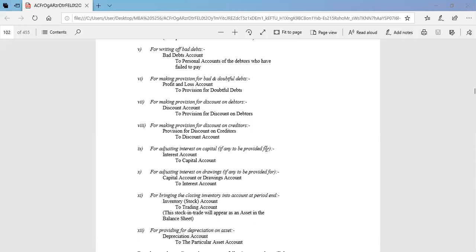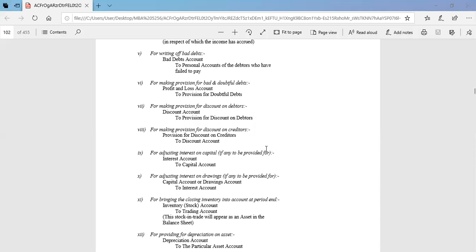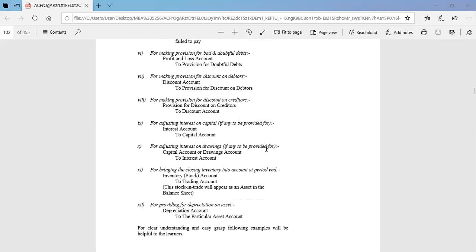Number 11, for bringing the closing inventory into the accounts at period end. Capital account is drawing and interest account is credit. After the end of the period, we have some stocks in our hand. Those stocks we are recording by the adjusting journal. That is called inventory account is debit and trading account is credit.